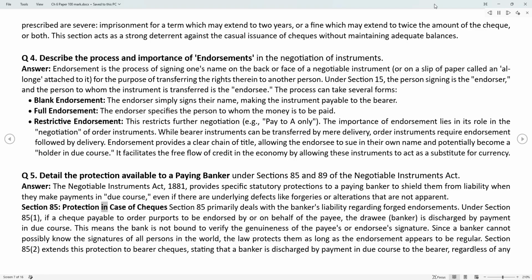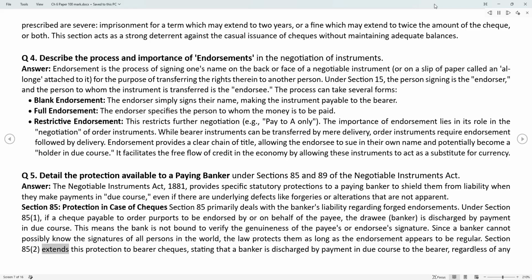Section 85, Protection in case of checks. Section 85 primarily deals with the banker's liability regarding forged endorsements. Under Section 85(1), if a check payable to order purports to be endorsed by or on behalf of the payee, the drawee banker is discharged by payment in due course. This means the bank is not bound to verify the genuineness of the payee's or endorsee's signature. Since a banker cannot possibly know the signatures of all persons in the world, the law protects them as long as the endorsement appears to be regular.